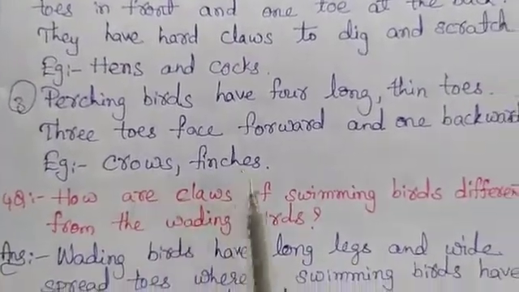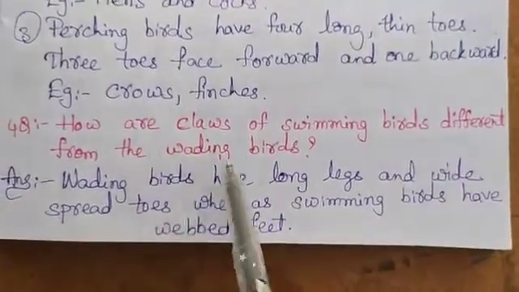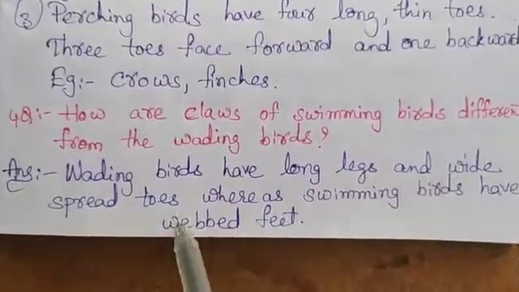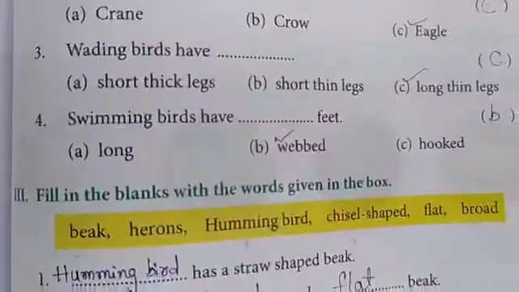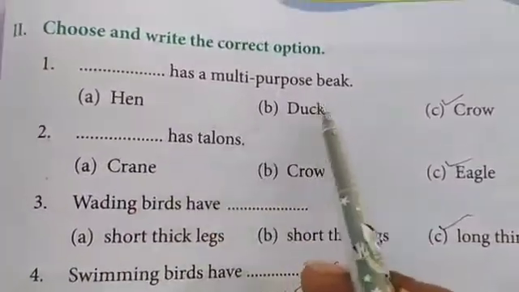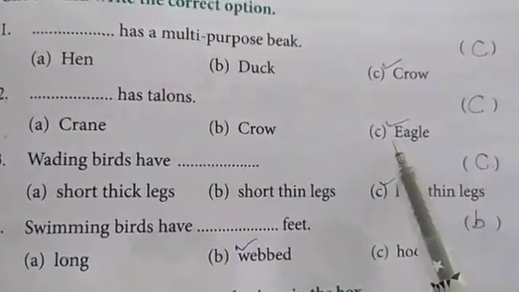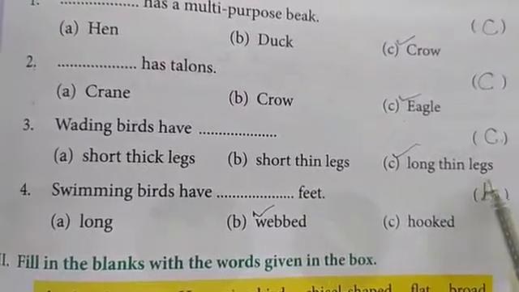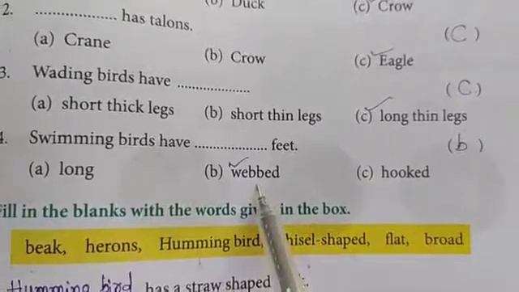Example, crows and finches. Fourth question, how are the class of swimming birds different from the wading birds? Wading birds have long legs and widespread toes, whereas swimming birds have webbed feet. Now choose the correct answers on page 191. Dash has a multi-purpose beak. Crow, option C. Dash has talons. Eagle, option C. Wading birds have long thin legs, option C. Swimming birds have webbed feet, option B.